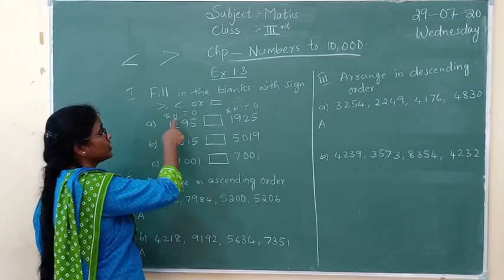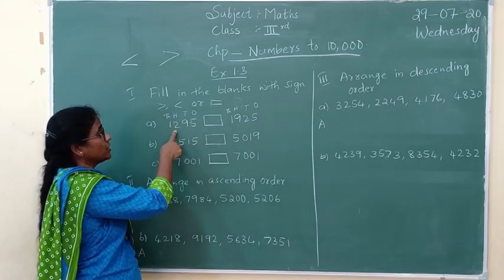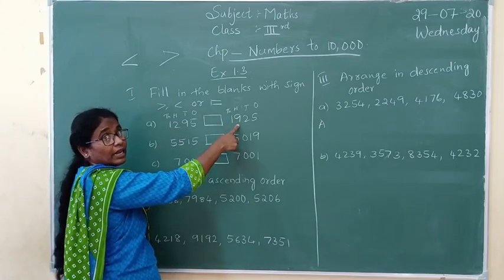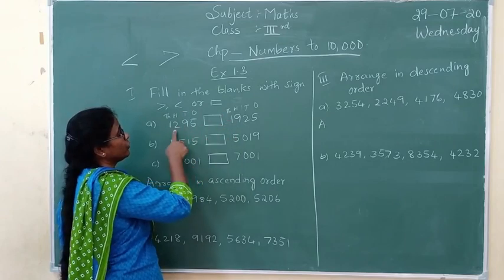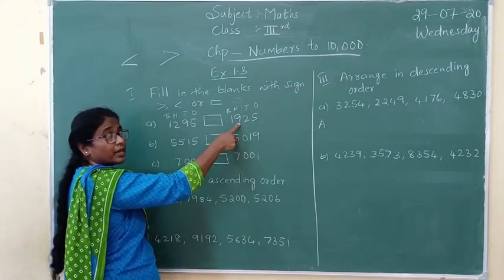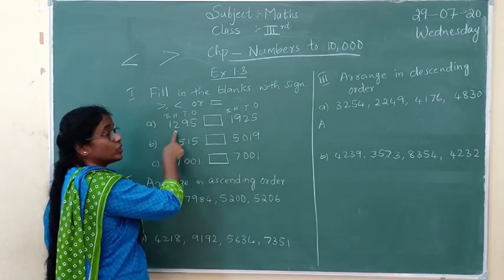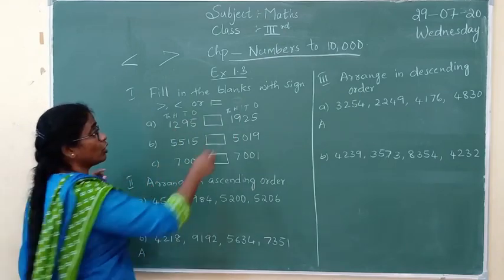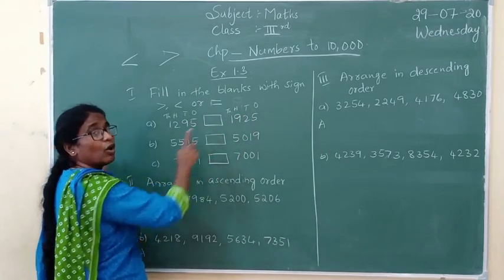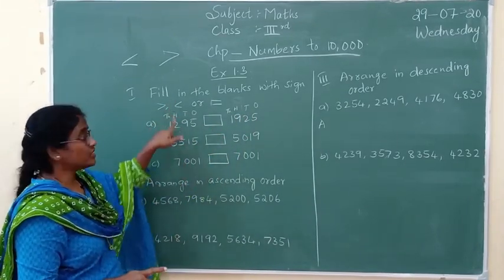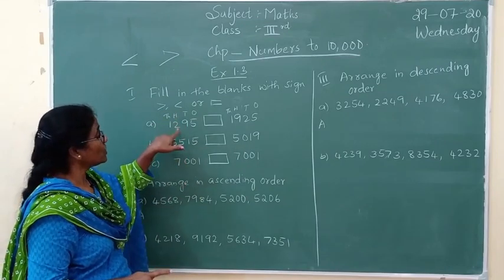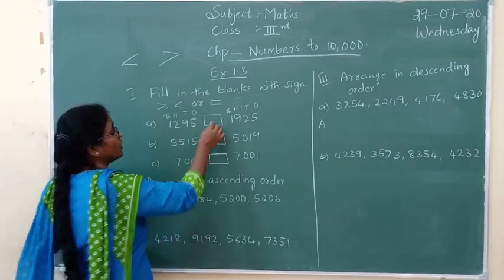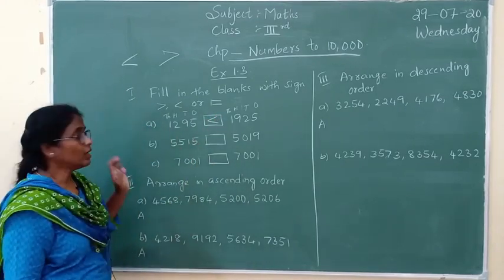What is the next one? The hundreds place. In the hundreds place, here we have 2 and here we have 9, isn't it? So which number is greater? 9 is greater, and 2 is smaller. Which sign are you going to put first? You are not going to look at the second number to put the sign. Always see the first number and put the sign. This number is smaller, so which sign are you going to put, children? You are going to put the smaller sign.